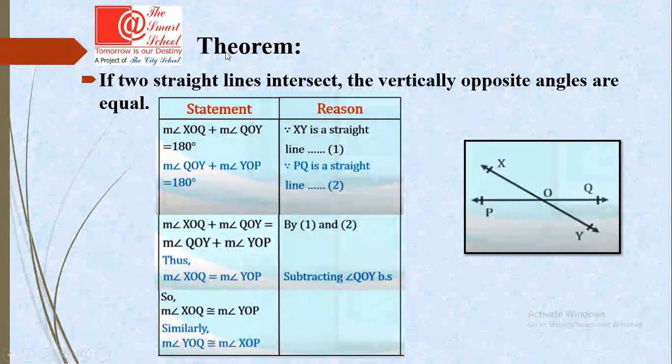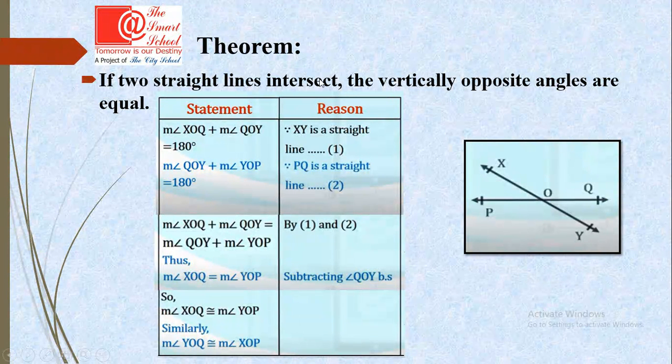Now, the first example. The theorem is: if two straight lines intersect, the vertically opposite angles are equal. We will form two straight lines which are intersecting each other. The lines are XY and PQ and they are intersecting at point O. Now, measurement of XOQ plus measurement of QOY is equal to 180 degrees, because they are on a straight line. So obviously their sum is 180 degrees. They are supplementary to each other.